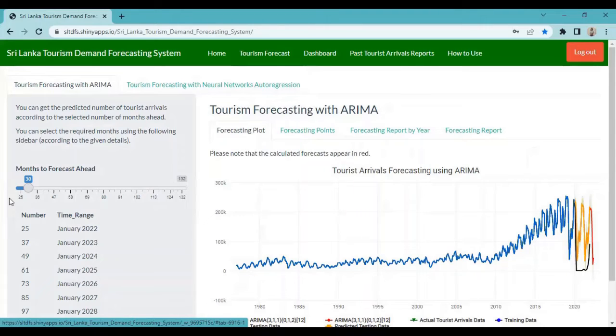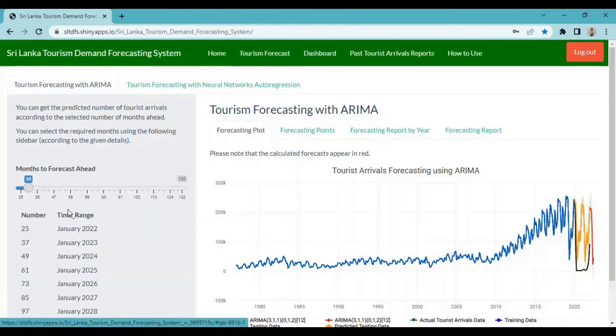When building this ARIMA model and the autoregression model, I have used past tourist arrivals data from 1977 to 2021. Among that, data from 1977 to 2019 is considered as training data and the rest of the data is considered as testing data.